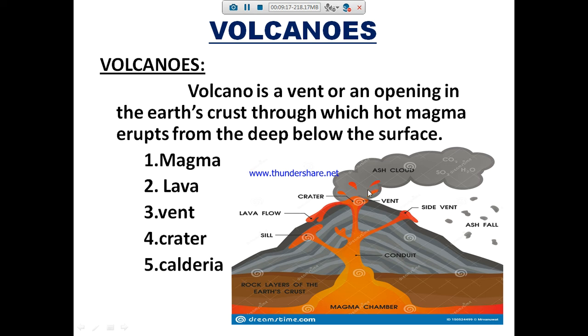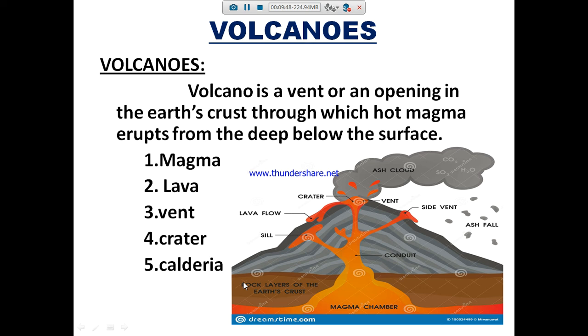After it erupts, it causes a funnel shaped depression. That depression we call a crater. After erupting, this place gets damaged and the shape changes into a large size like a basin. That basin shaped mouth is called a caldera.